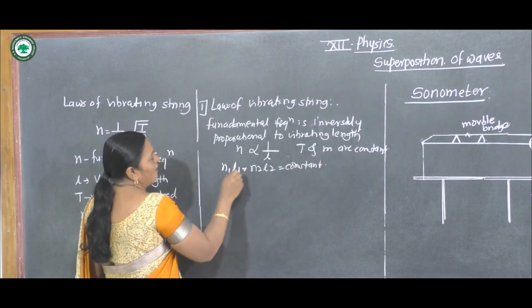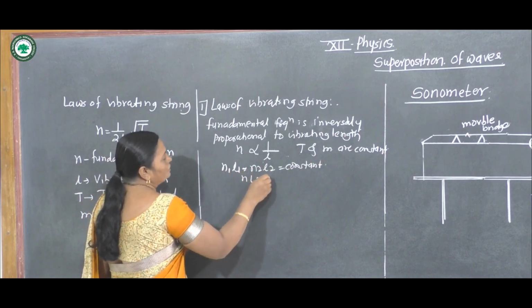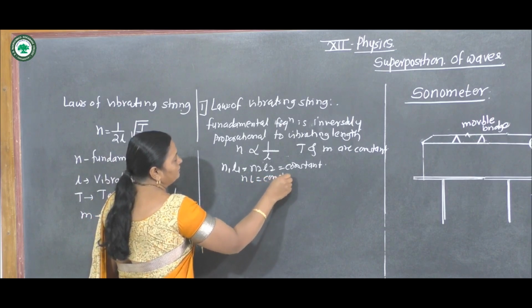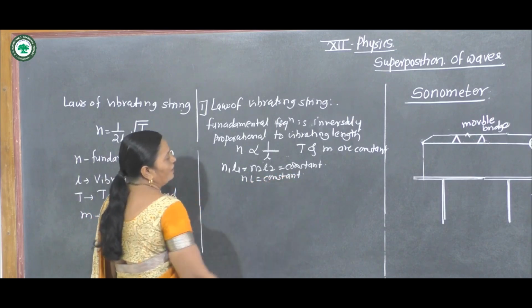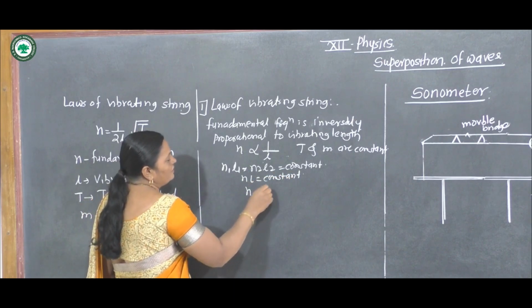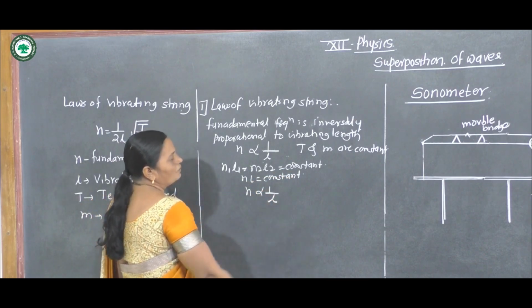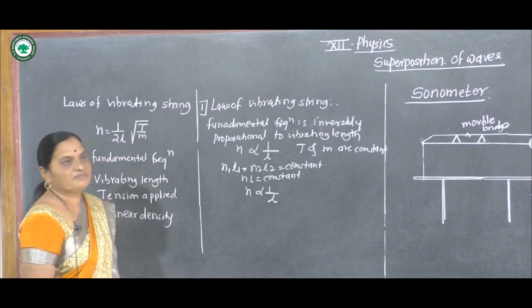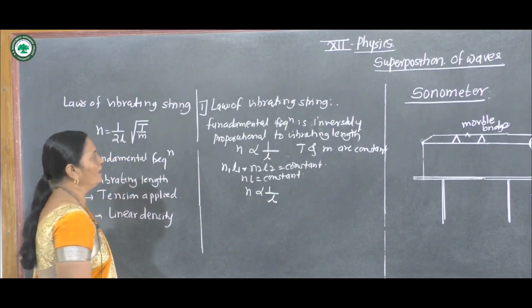That is, NL is equal to constant. This is the first law of vibrating string.